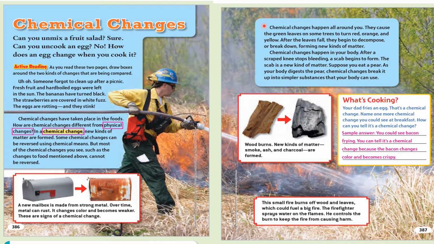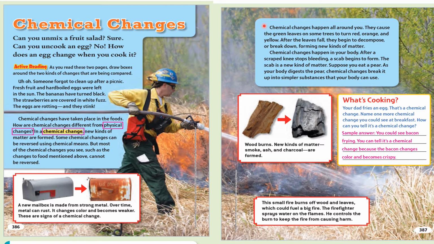Chemical changes happen in your body. After a scraped knee stops bleeding, a scab begins to form. The scab is a new kind of matter. Suppose you eat a pear. As your body digests the pear, chemical changes break it up into simpler substances that your body can use.